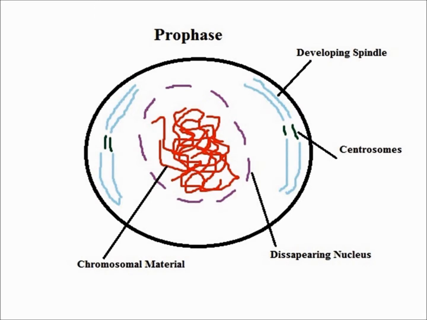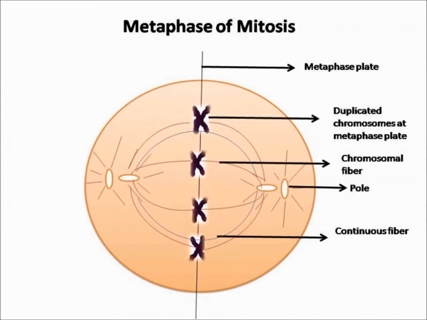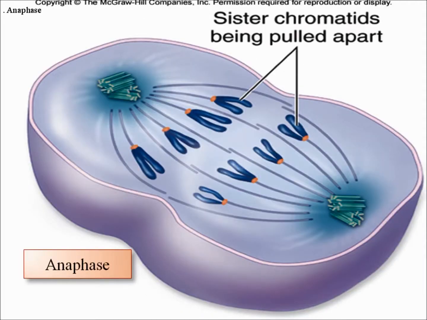During prophase, centrioles move to the opposite poles of the cell and spindle fibers form from the centrioles. During metaphase, chromosomes move to the center of the cell and form the equatorial plate. Spindle fibers grow in length and attach themselves to the centromere of each chromosome. During anaphase, the chromosomes are pulled apart and each half moves to the opposite side of the cell.